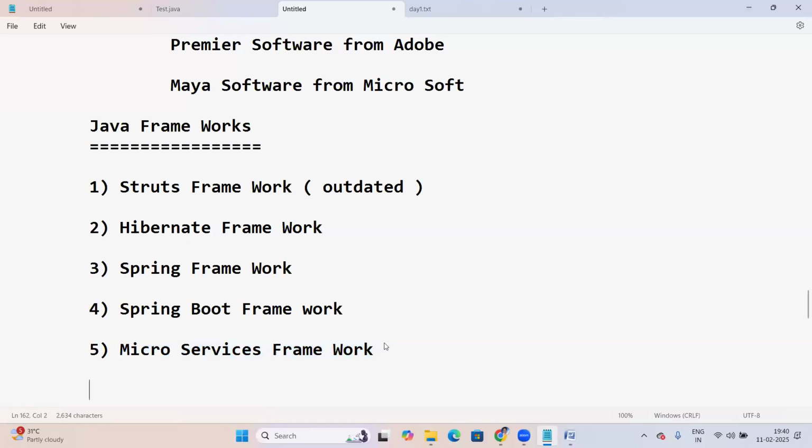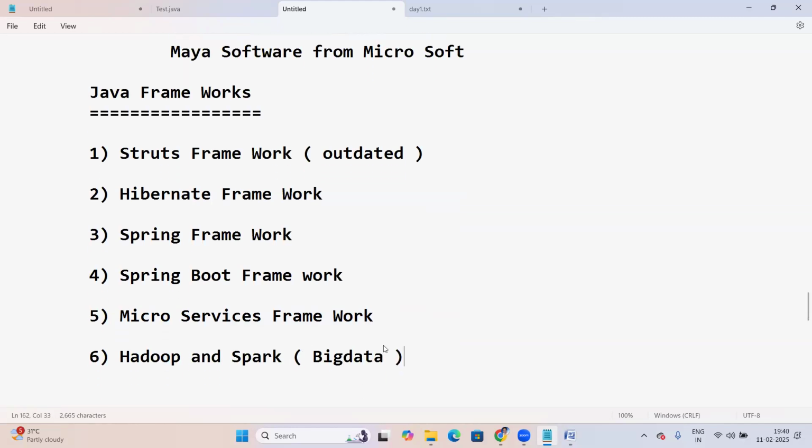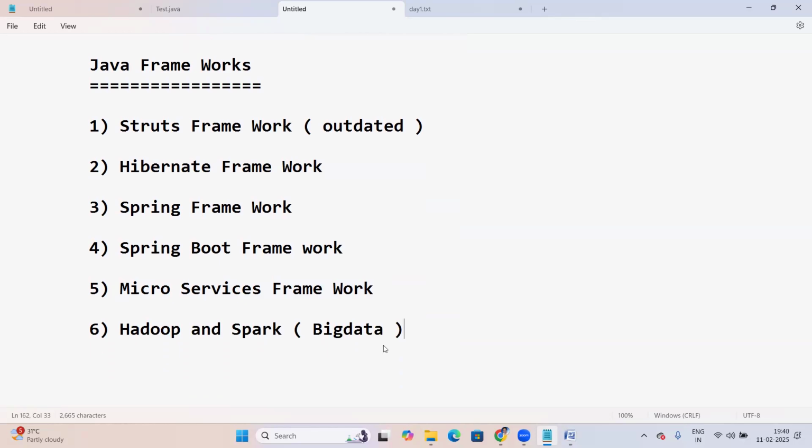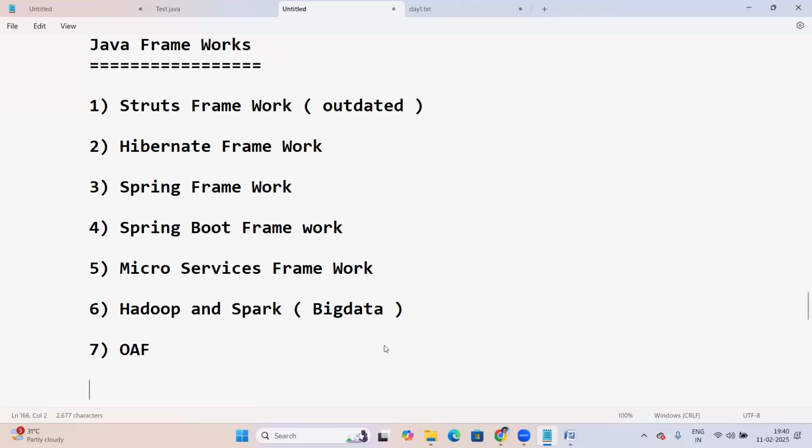Apart from this, there are other frameworks like Hadoop and Spark. They are the big data frameworks. Like this, there are many frameworks, more than 20 frameworks. Like the ADF framework and the OAF framework. OAF and ADF are a different stream.